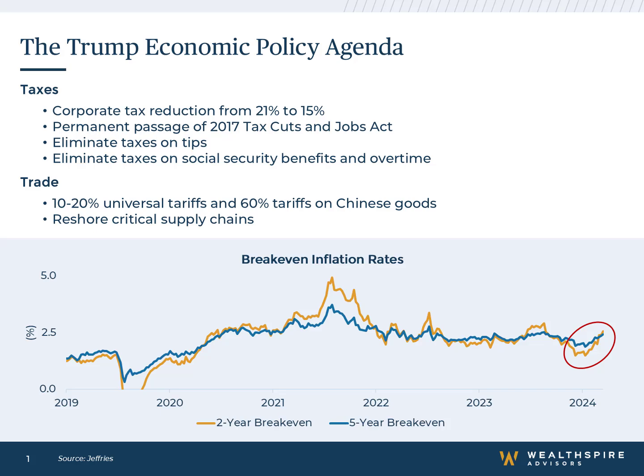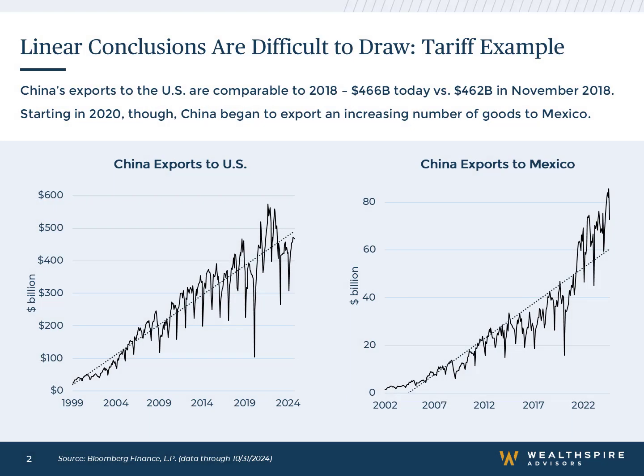And on top of that, we would say it's important to approach this with some skepticism because it is really quite difficult to draw definitive linear conclusions when it comes to policy. And here's one historical example of what I mean by this. What we're showing here is Chinese exports to the US and Mexico over time. And you can see that beginning about 5 years ago, Chinese exports to the US began to plateau a bit, while exports to Mexico saw a pretty sizable and structural increase. And essentially what's going on is that companies began to circumvent the previous round of tariffs that the Trump administration implemented by exporting to Mexico first and then routing the goods into the US via the back door.